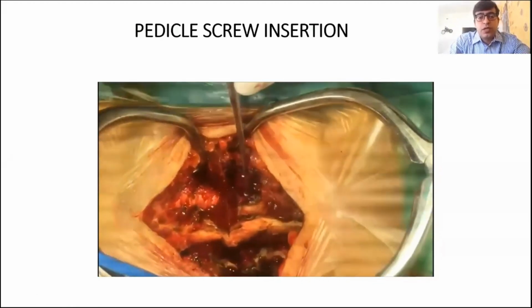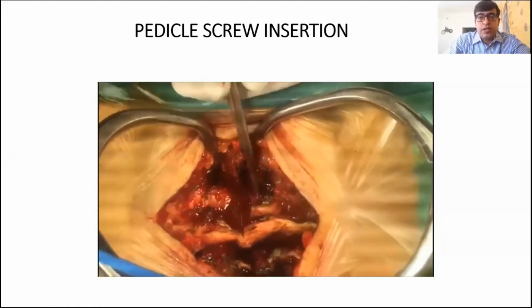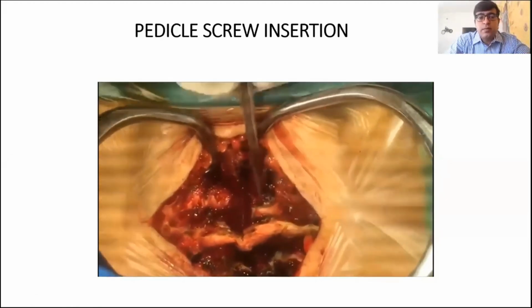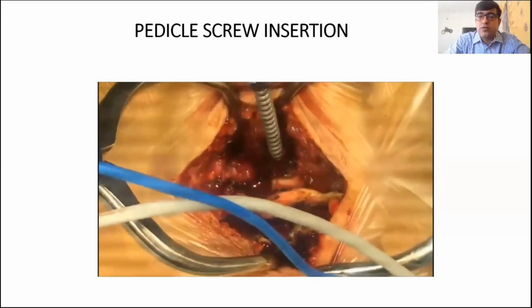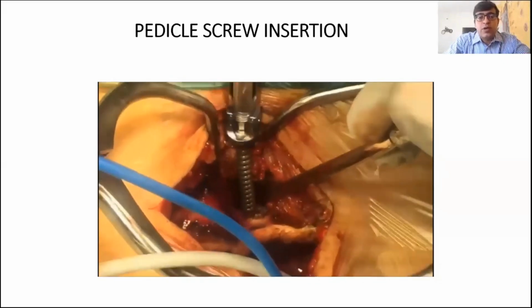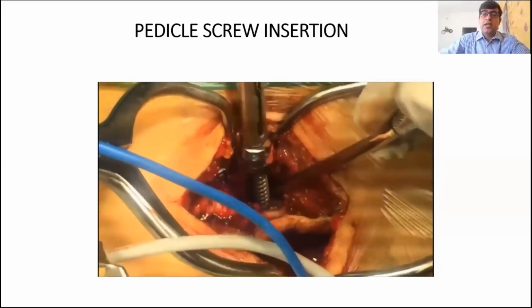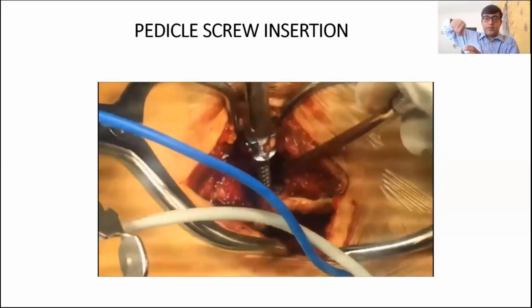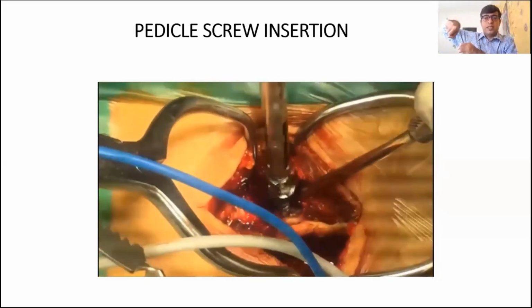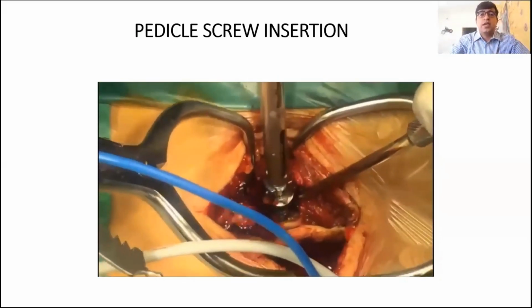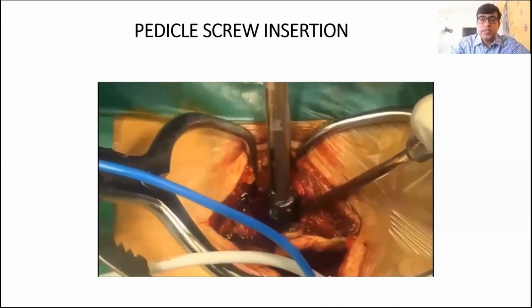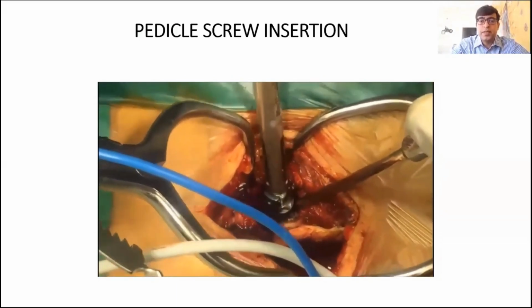It's a ballpoint probe. You palpate all the walls, check for bone integrity. That's the sweet sound of bone on floor, and then you place a screw in. While placing a screw in, again, it's a two-handed technique. Your right hand should be your forcing hand, half screwing motion, and left hand is your stabilizing hand to prevent the toggle. And you can see that whole spine is moving. That suggests you are getting a good purchase there.